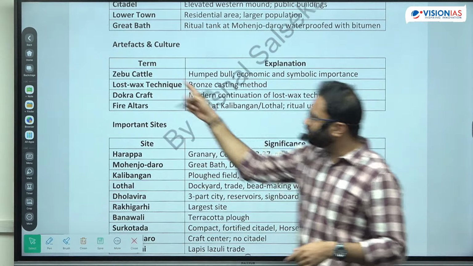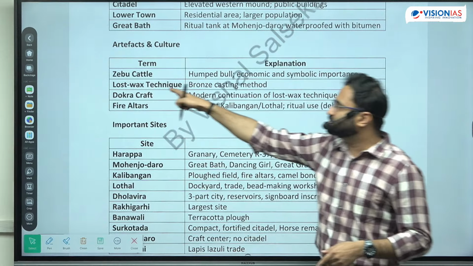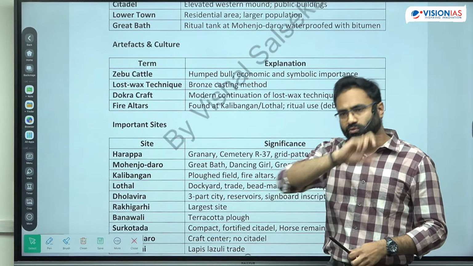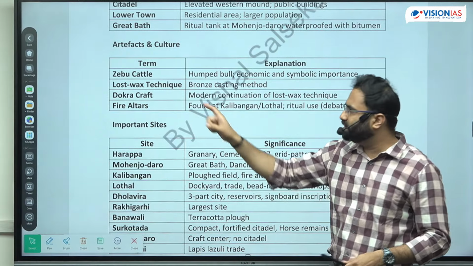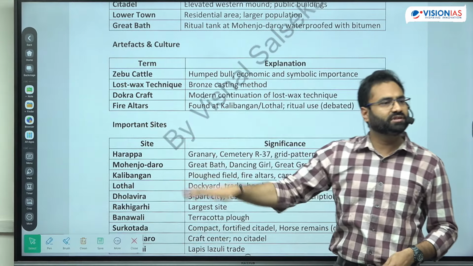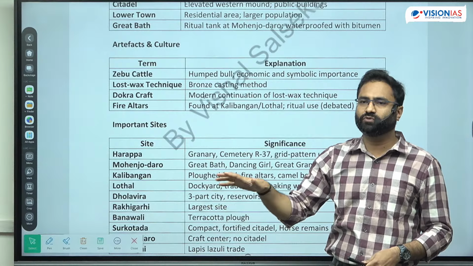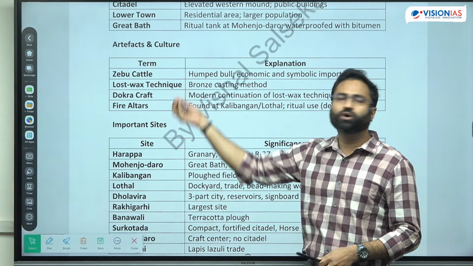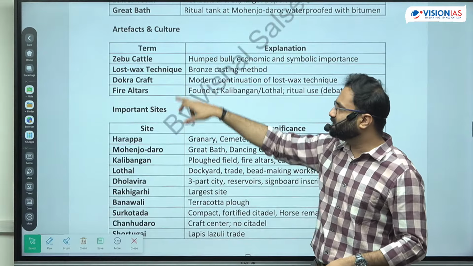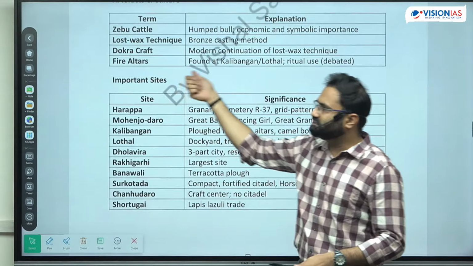Similar to that, later on the Dokra craft, this Dokra craft is the modern form of the lost wax technique. And eventually during the different time periods of the ages, this technique was being utilized, and even right now this is the general technique that is utilized for the creation of certain type of copper bronze artifacts, right? So this is the lost wax technique and the Dokra craft. Then there were certain fire altars also.